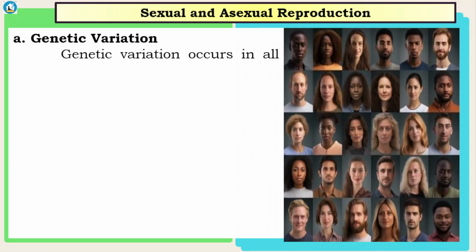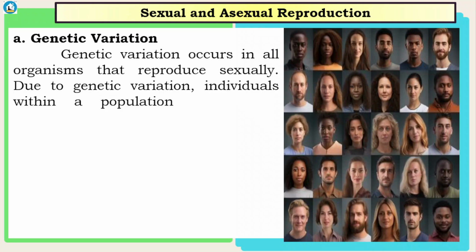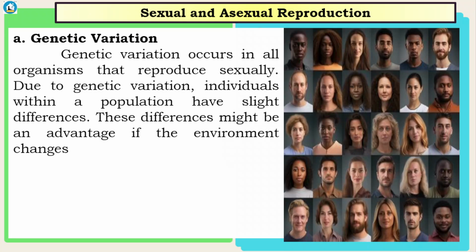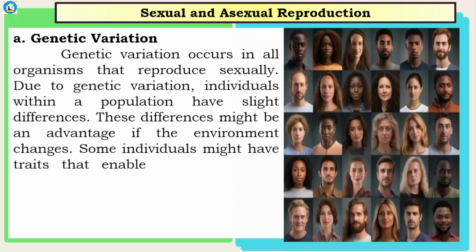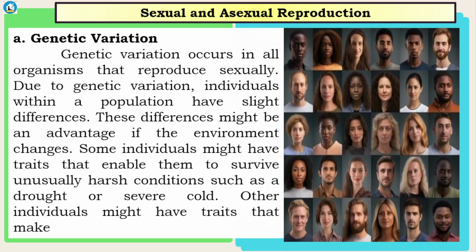Genetic variation occurs in all organisms that reproduce sexually. Due to genetic variation, individuals within a population have slight differences. These differences might be an advantage if the environment changes. Some individuals might have traits that enable them to survive unusually harsh conditions such as drought or severe cold. Other individuals might have traits that make them resistant to a disease.